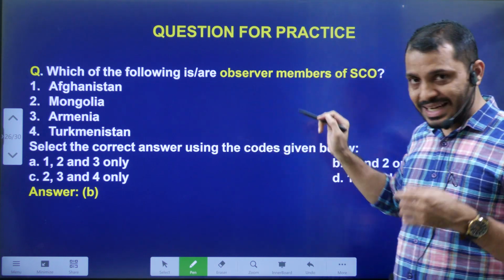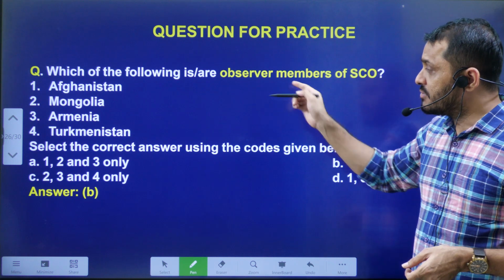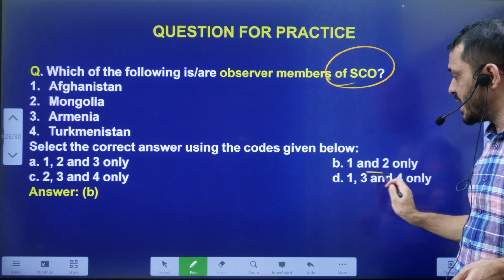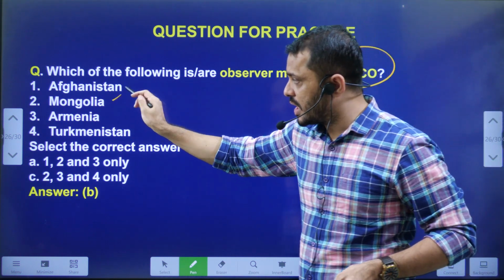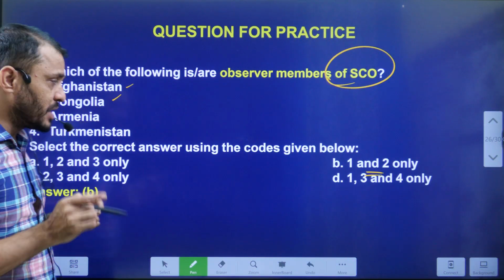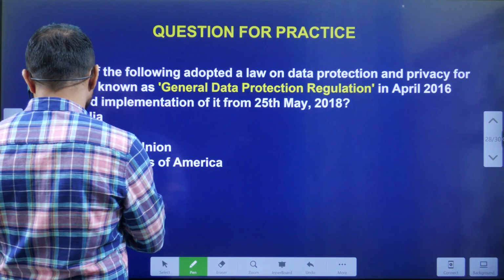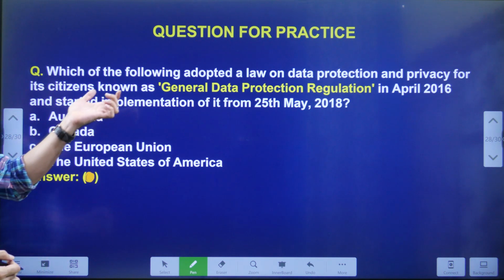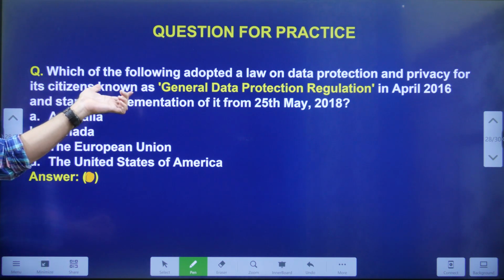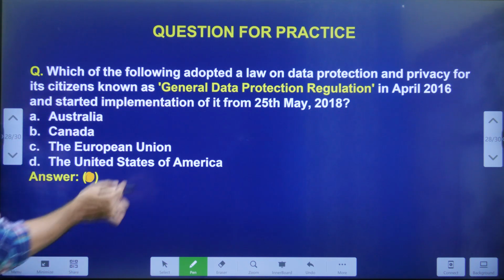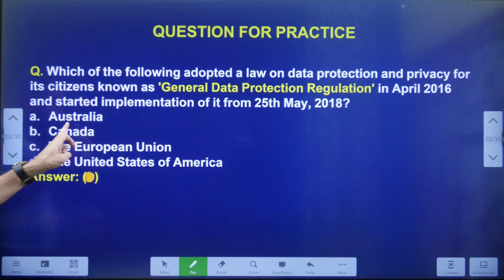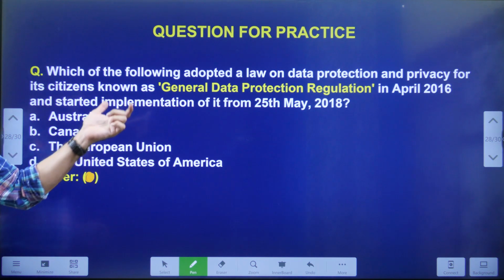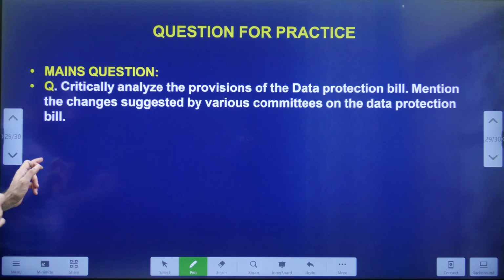Now the MCQ, based on the last video. Which of the following are observer members of the SCO? The answer is B, students, 1 and 2. Afghanistan as well as Mongolia are the observer countries with respect to the SCO. Then today's question. Which of the following adopted a law on data protection and privacy for its region, known as the General Data Protection Regulation? GDPR is related to Australia, Canada, the European Union and the USA. It is related to which country or which organization?